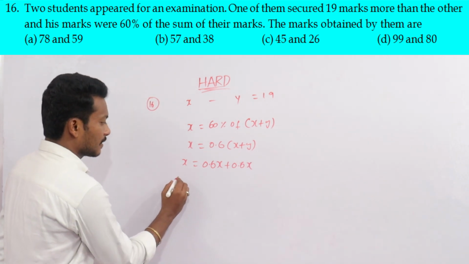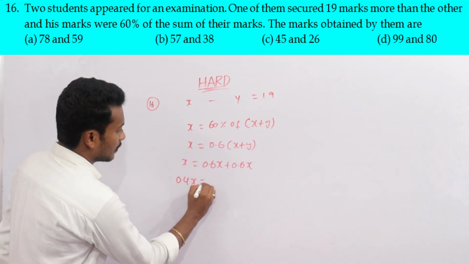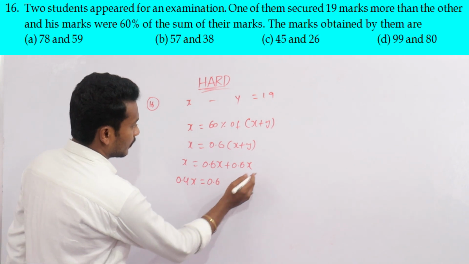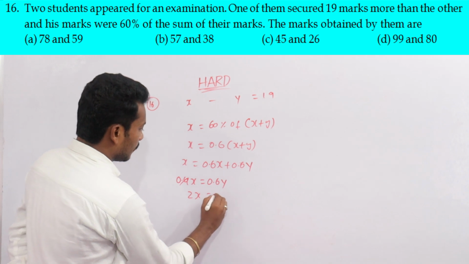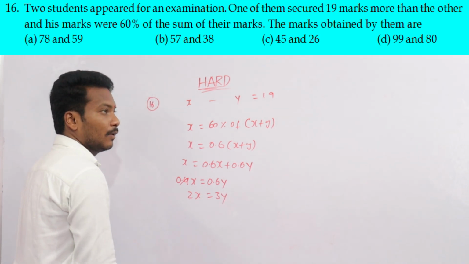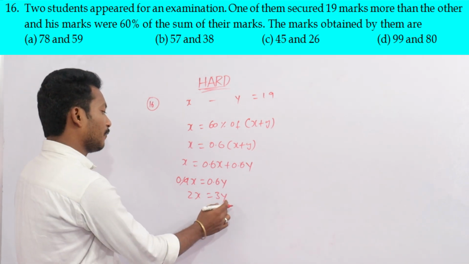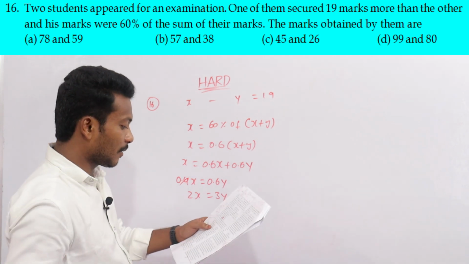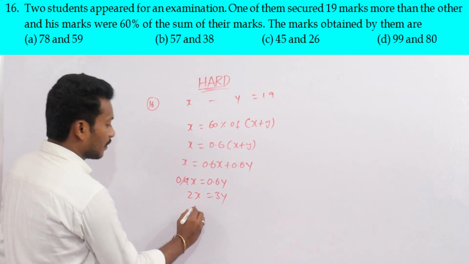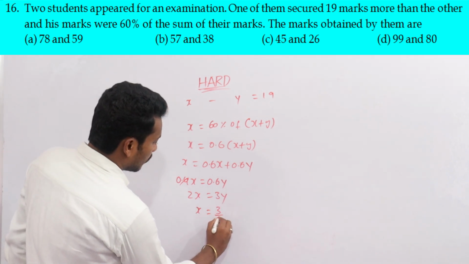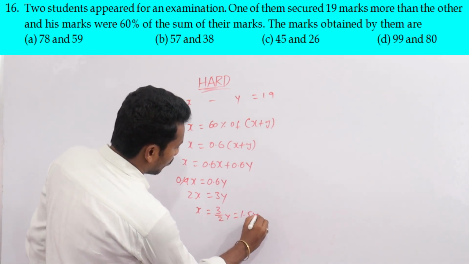Whenever 0.6X goes to this side, 0.4X is equal to 0.6Y. So 2X is equal to 3Y. Then X is equal to 3 by 2 Y, that is 1.5Y.